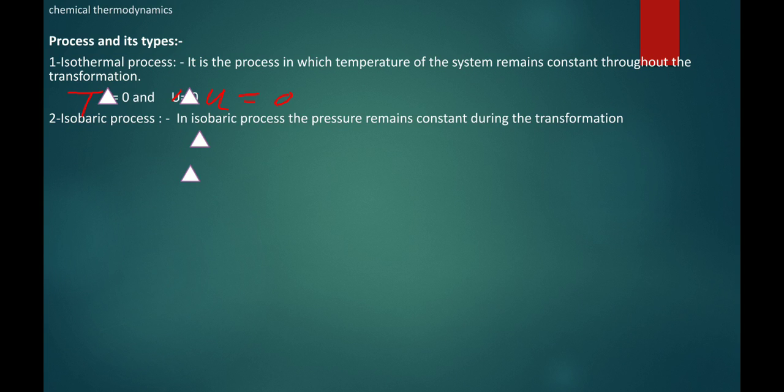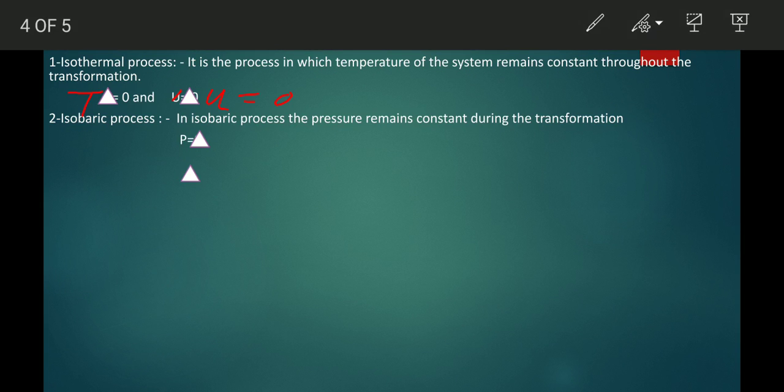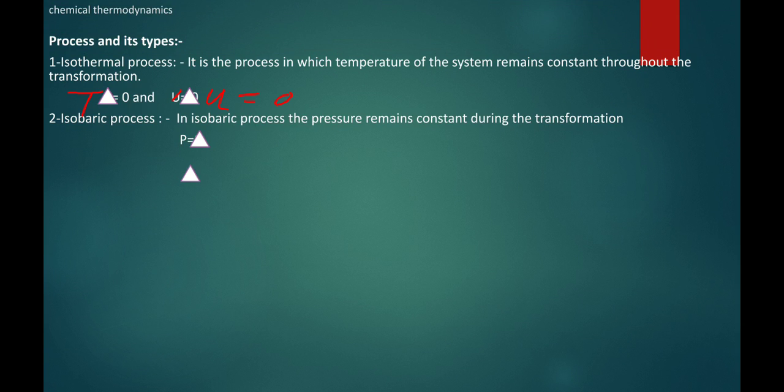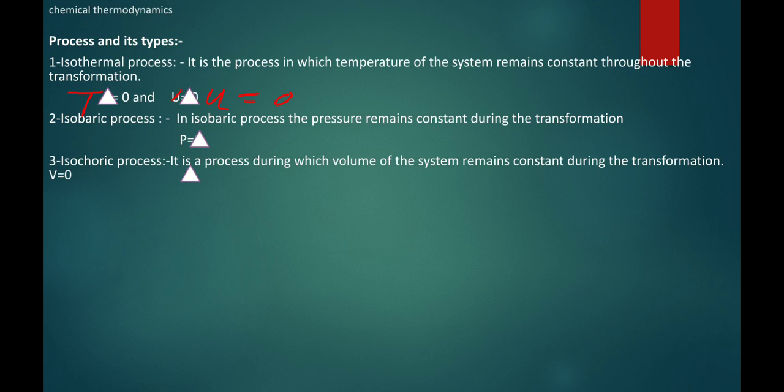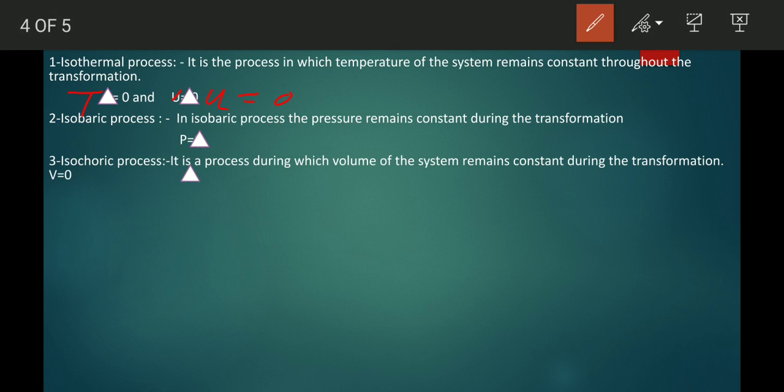In isobaric process, pressure remains constant during the transformation. So delta P is equal to 0.